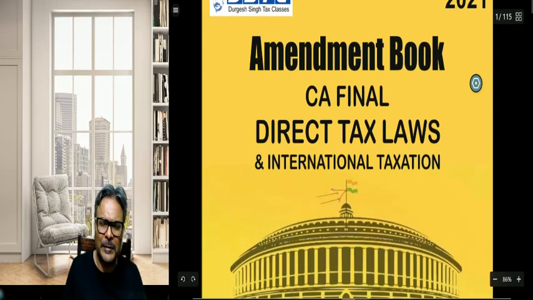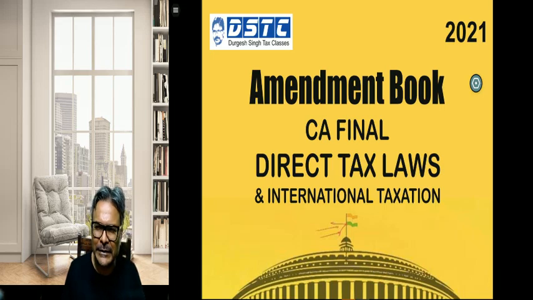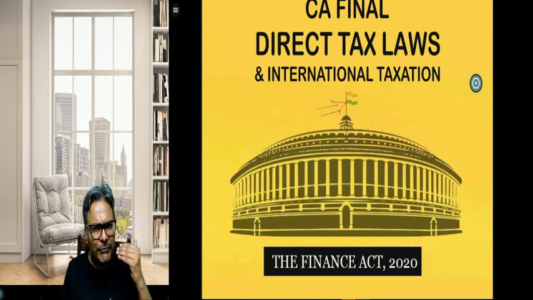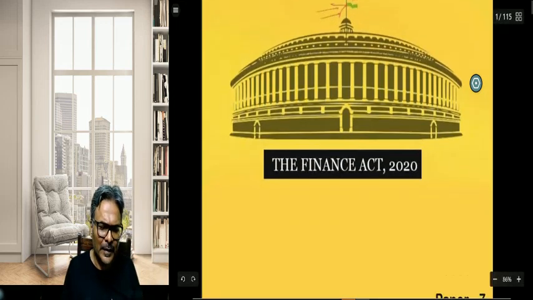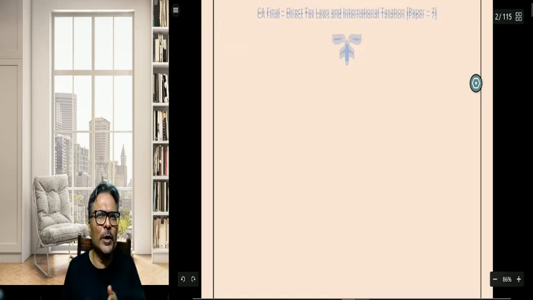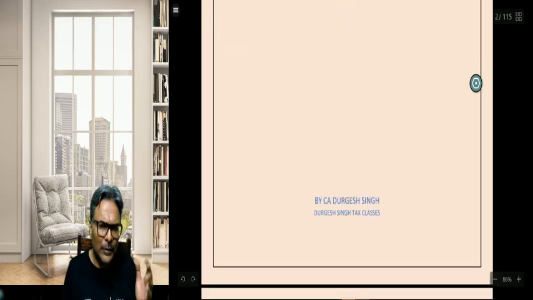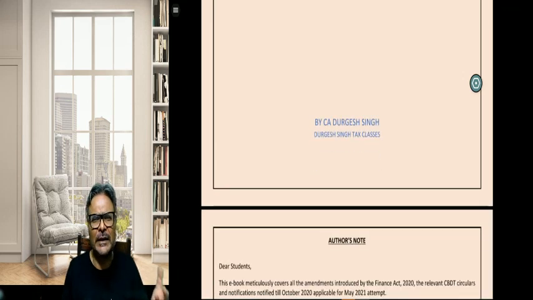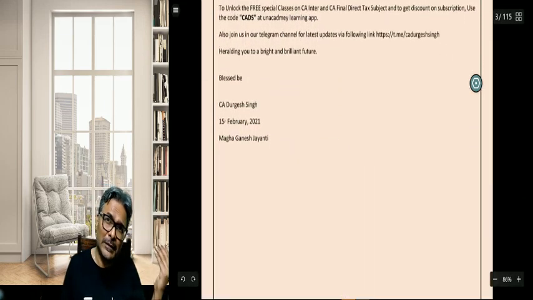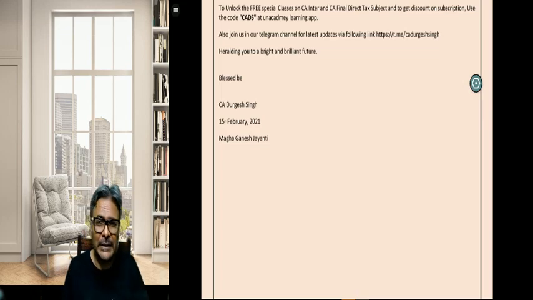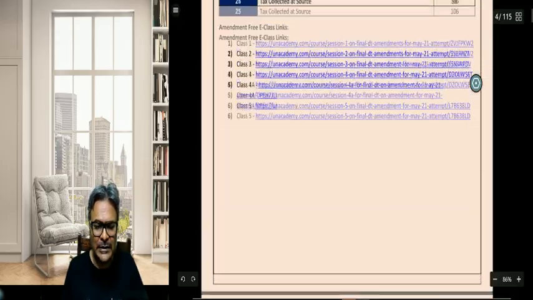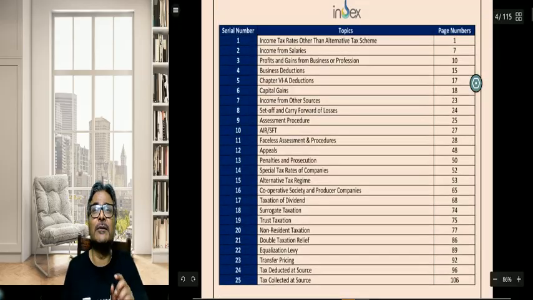So this is the amendment booklet that we have prepared very comprehensively for all of you. Now students, there are certain very important, far-reaching amendments that have taken place. So my suggestion would always be, like non-resident taxation, a lot of changes are there. Then thereafter, every one of you is aware that the entire scheme of the taxation of dividend has gone through a big change. What was there earlier and what is there now is completely different. The TDS and TCS provisions, students, you can see herein, also have a phenomenal change.